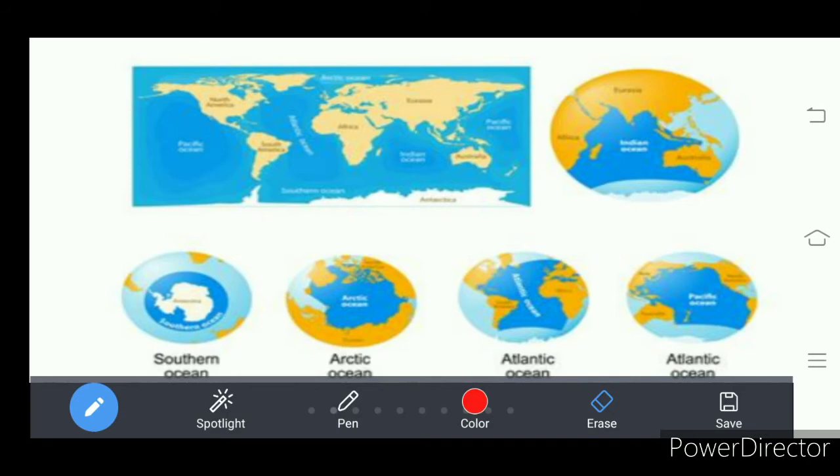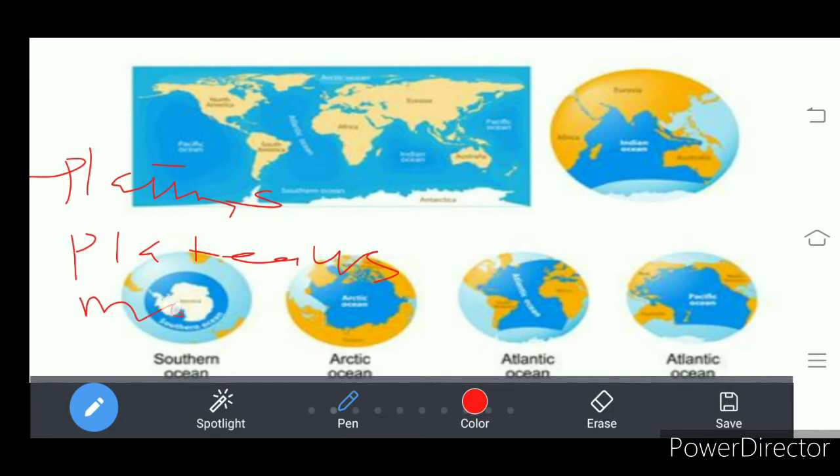The surface of the continents is also not even. On the continents we find low plains, plateaus, and high mountains.